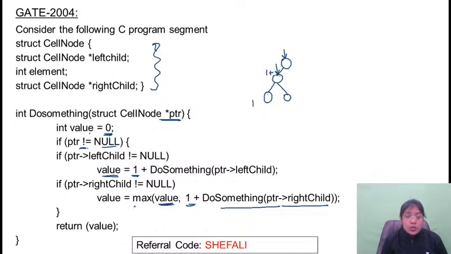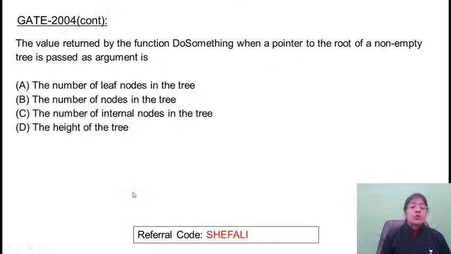And here it is using the maximum function. जब भी आपको total number of nodes count करनी होती है या फिर number of leaf nodes return करनी है या फिर number of internal nodes calculate करनी है, वहाँ पे max function use नहीं होता है. Tree की height क्या होती है? That is the height of the left subtree or the height of the right subtree. Whatever is the maximum value that is returned. So that's why it is calculating the height of a tree. So yes, you all are getting it right. So answer is D.